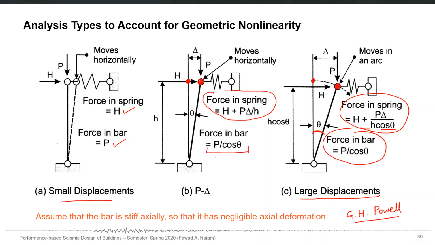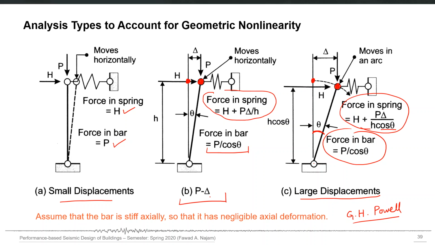If you carry out the equilibrium in deformed location, but you still don't use the exact deformed shape, you simply say that this point has translated into this new position, and the level of H has not reduced to this new point which is down compared to the original point. So which means that this P delta analysis is somewhere in between small displacement and large displacement analysis.